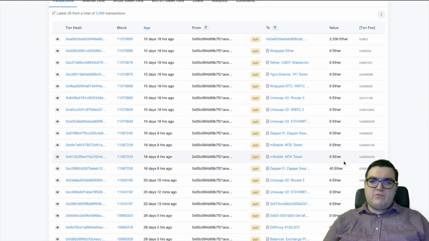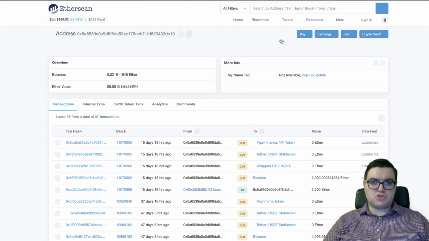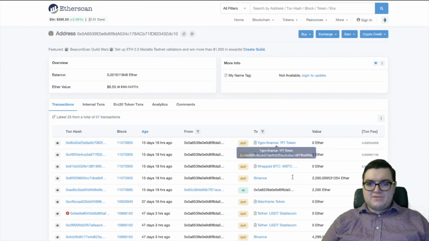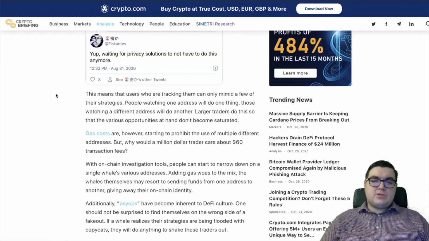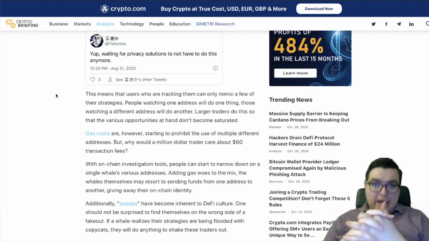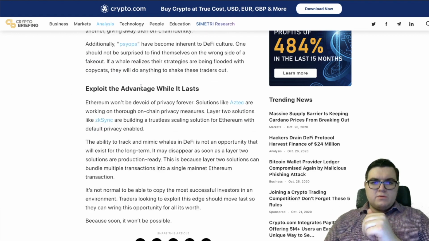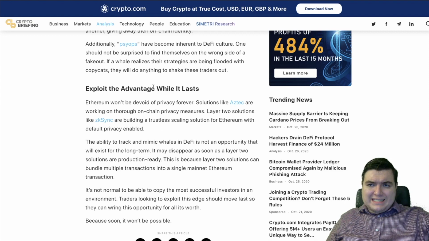Oh, here we have a 40 Ethereum transaction. Here's a 2,200 Ethereum transaction. So let's follow this. Where did it go to? It has an Ether value of $8.55. I see that it went to Binance. All right, so he's cashing out. So you have to be careful. DeFi whales are definitely going to try and hide their activity. So exploit the advantage while it lasts. It definitely does have a lot of risks to it, and that's why I wanted to go through everything today.